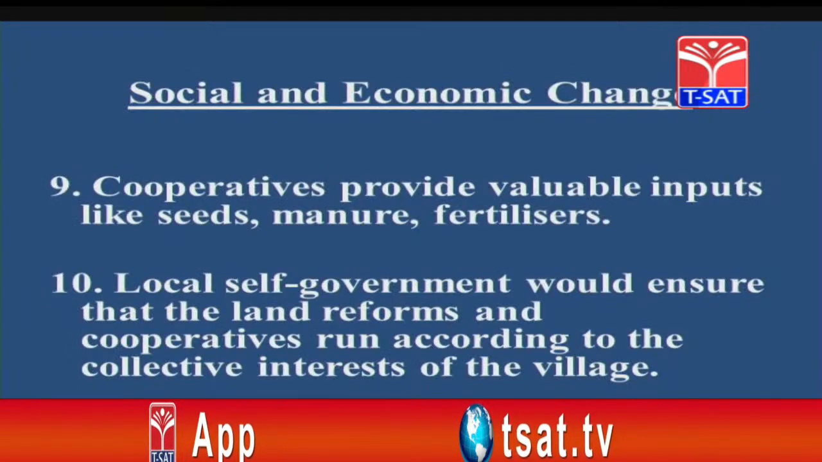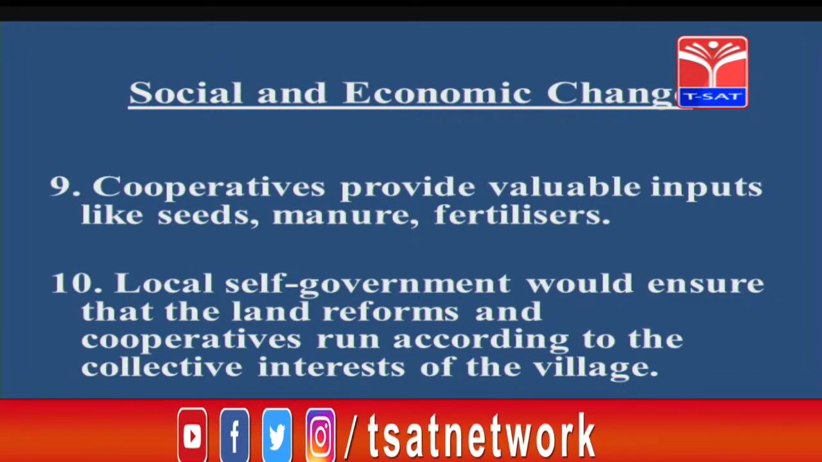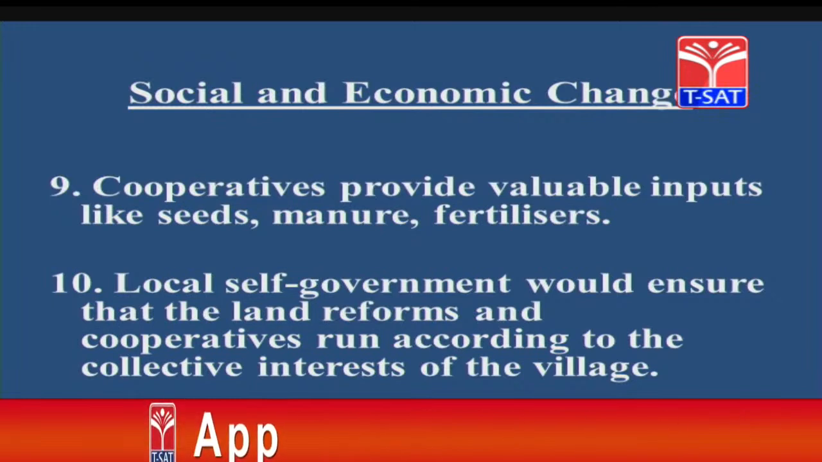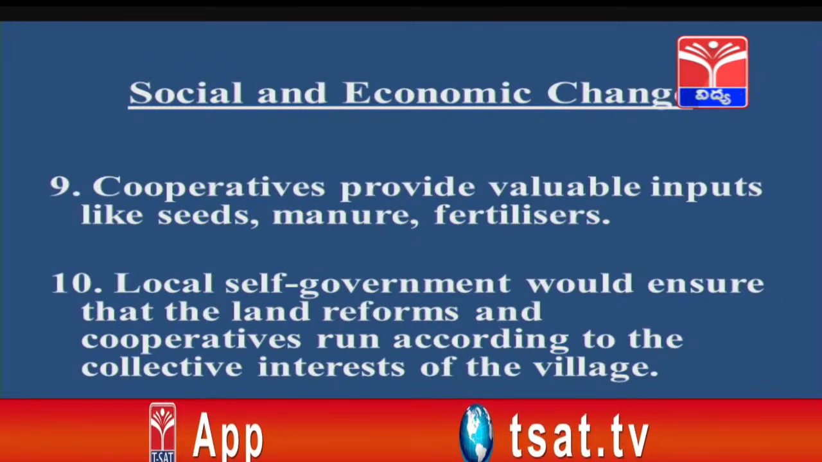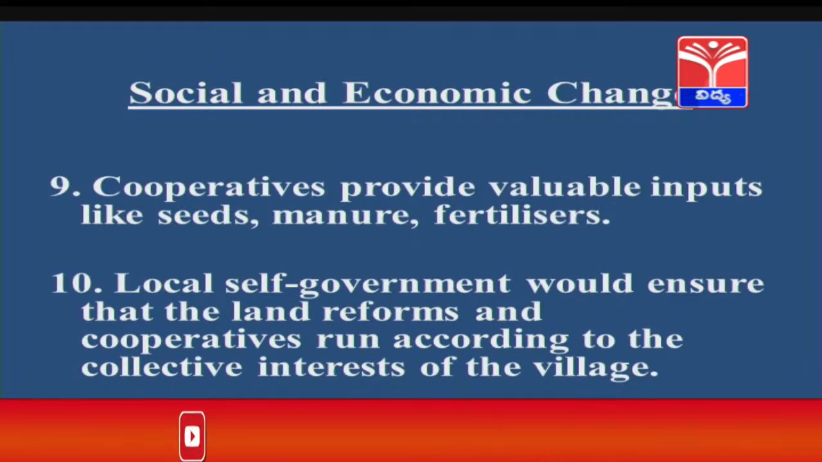Cooperatives provide valuable inputs like seeds, manure and fertilizers. Importance was also given to local self-government. Local self-government would ensure that the land reforms and cooperatives run according to the collective interests of the village. Students, it was Gandhi's view that village administration must be given importance to develop India. So, keeping that in mind, local self-governments were given importance in the administration.